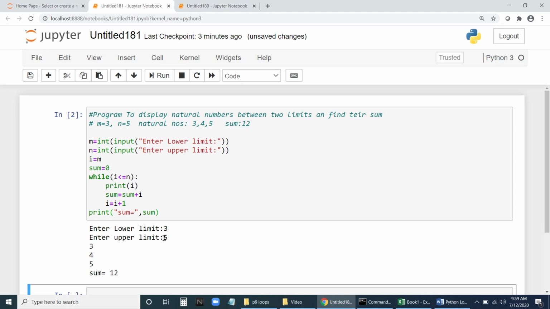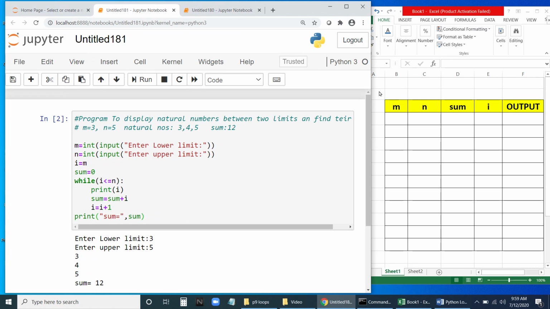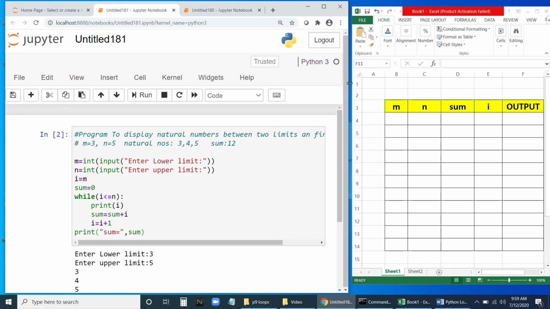It is not like you can only give these values. You can give any lower value and upper value and check. It will generate the natural numbers and it will calculate the sum also. So what we have done here, let us analyze. Let me write here: m value is 3, n value is 5.